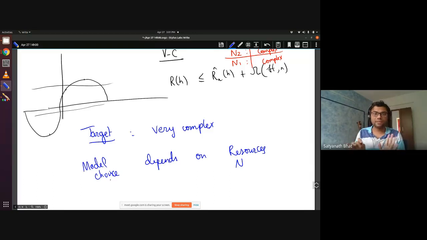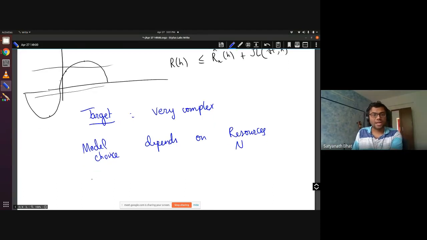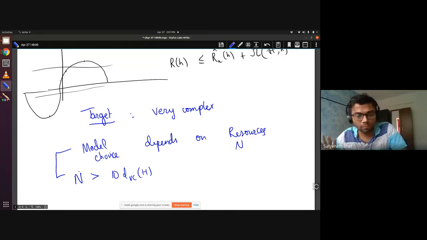This is what we get from the bias variance. A similar thing we got from the VC dimension, right? I said that you have to choose a model such that N is greater than 10 times dVC of H. So this model choice depends upon how many data points I have. That is the key point in both the discussions. I hope everybody understands this.